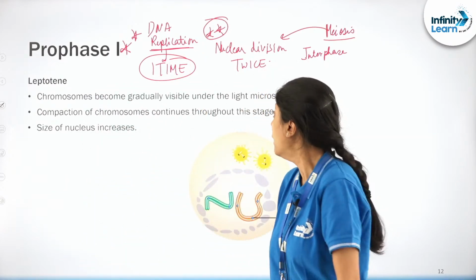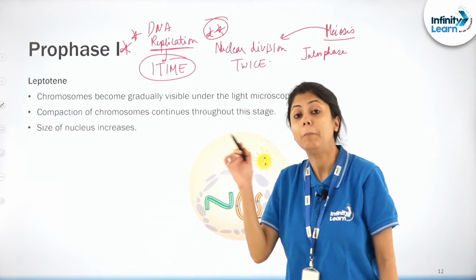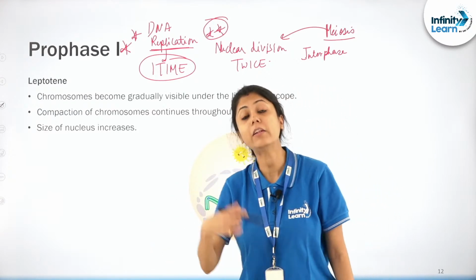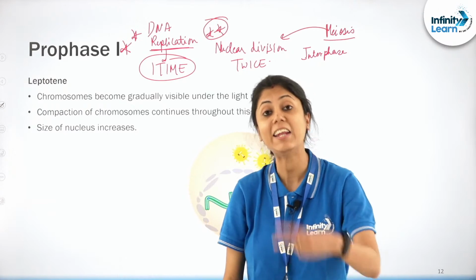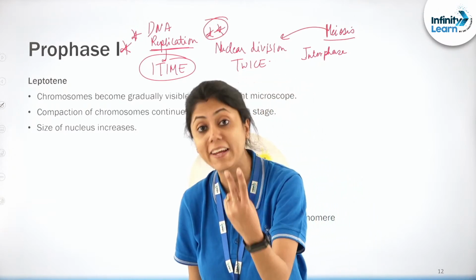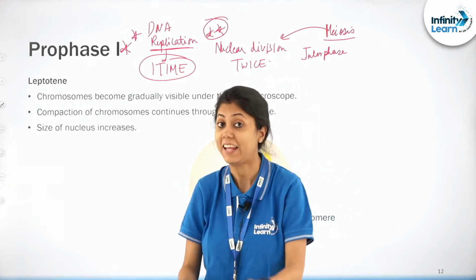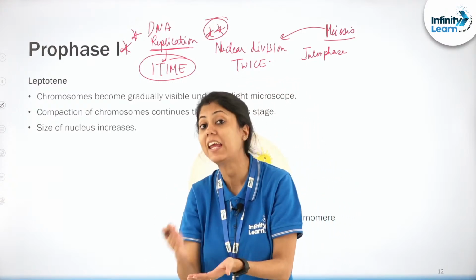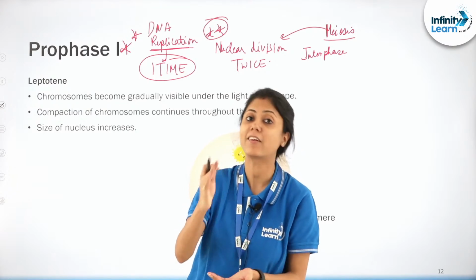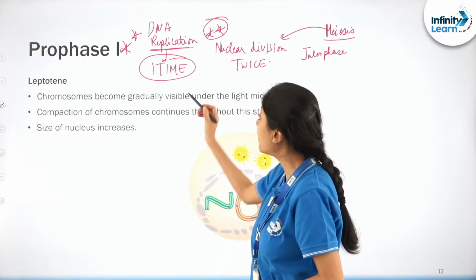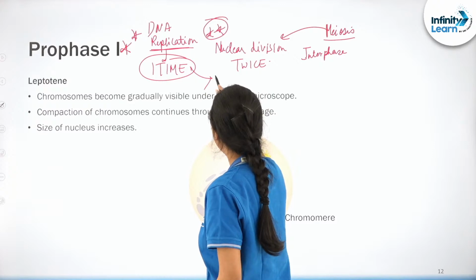क्या बोली मैंने ये बोला कि during the process of meiosis, karyokinesis will take place twice, या फिर nuclear division will take place twice, लेकिन जो DNA का replication होता है that takes place only once. And when is this one time DNA replication taking place?